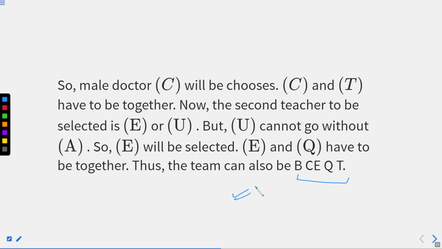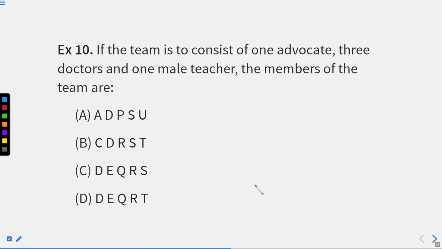Okay. Now we'll move to the next question, that is question number 10, a question based on a similar pattern. So read the question carefully again. If a team consists of one advocate, three doctors, gender not specified, and one male teacher. The gender for the teacher is specified, the rest can be chosen accordingly. We know who all are advocates, who all are doctors, and the remaining are teachers.